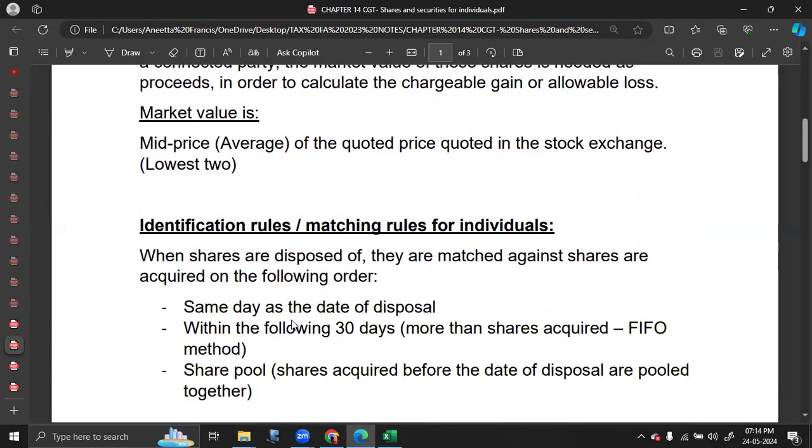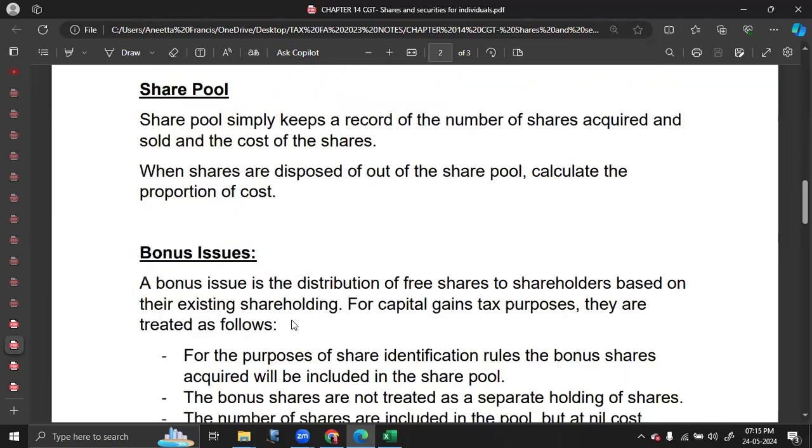Then the cost. These shares are purchased at different costs at different dates previously. But since we cannot understand the exact cost, we will apply the matching rule here, which is cost of the shares purchased on the same day of disposal, cost of the shares purchased in the following 30 days after disposal, and the remaining cost will be taken from the share pool.